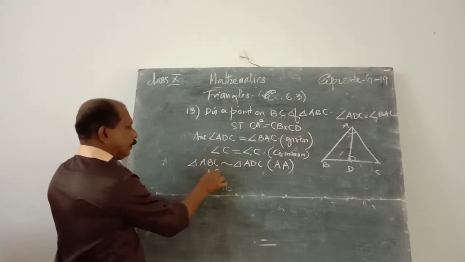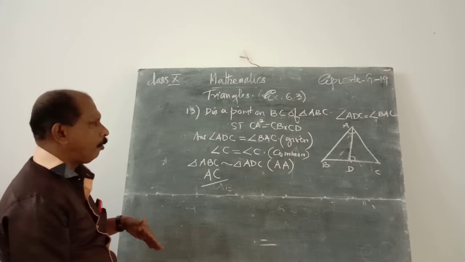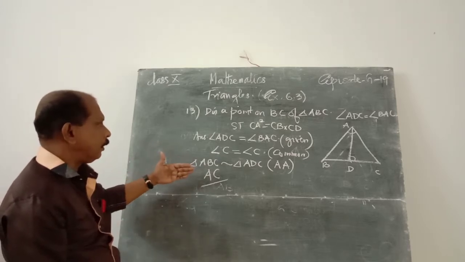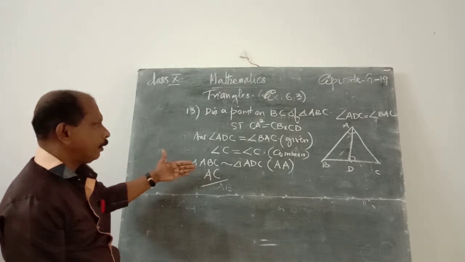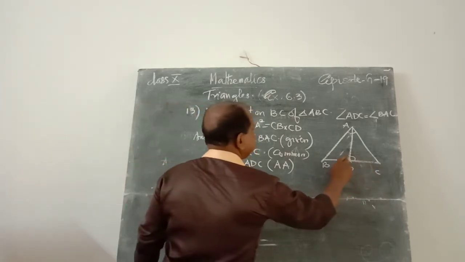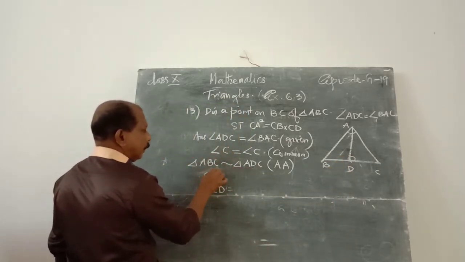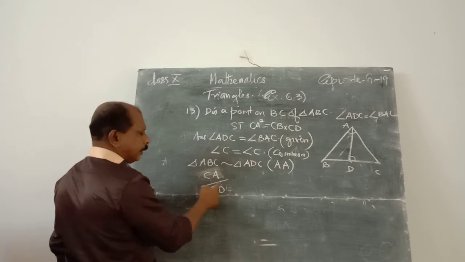Therefore, AC by the corresponding second side is DC or CA. That is, AC is written as CA.